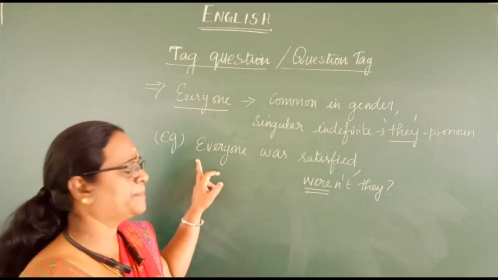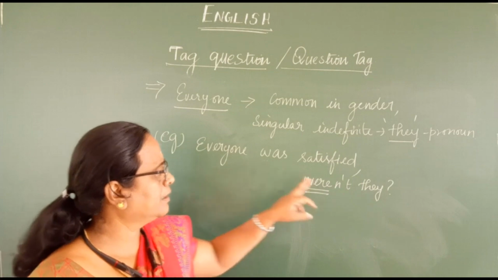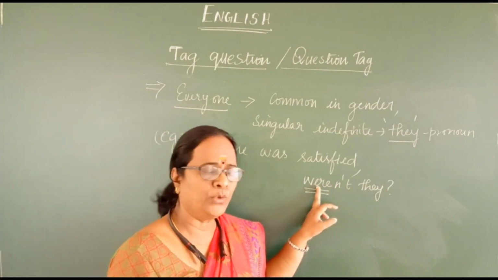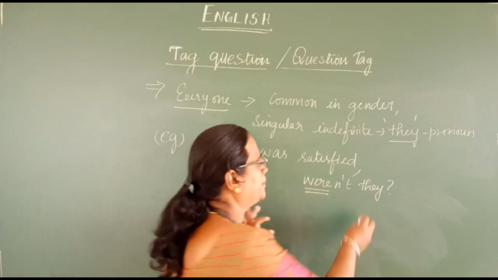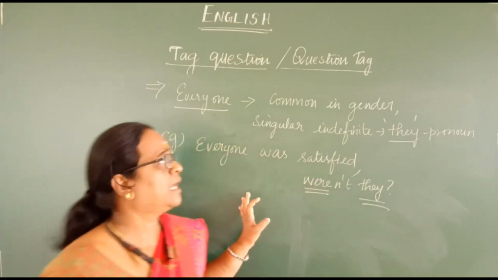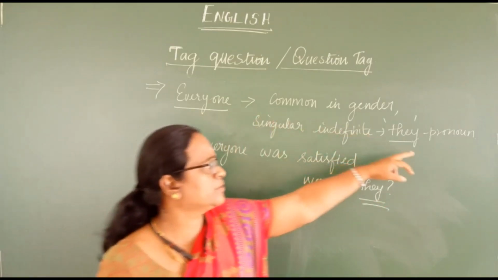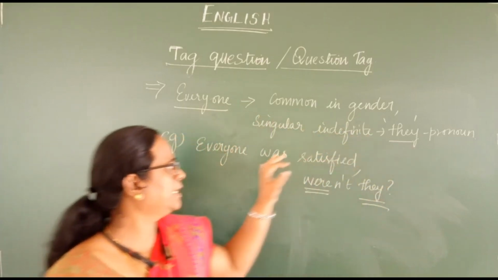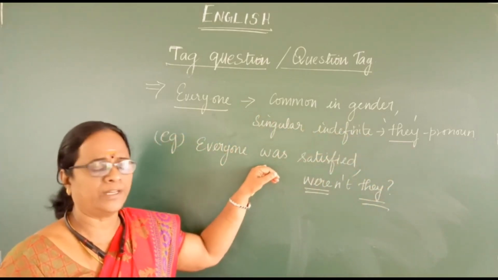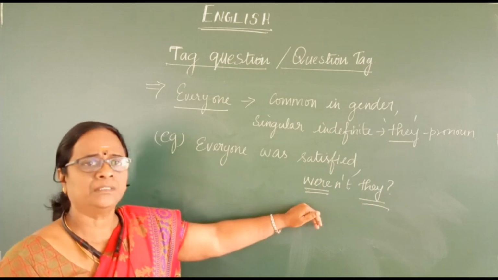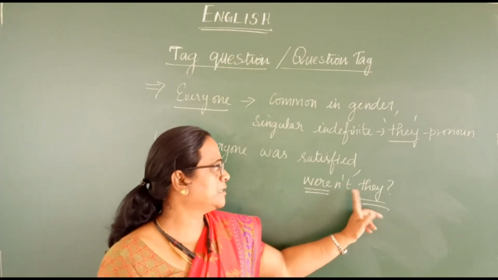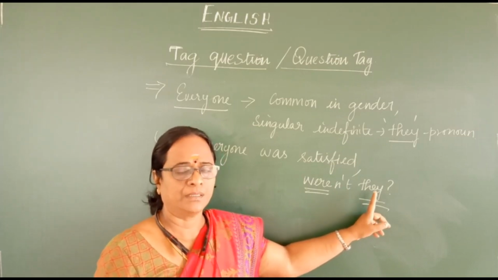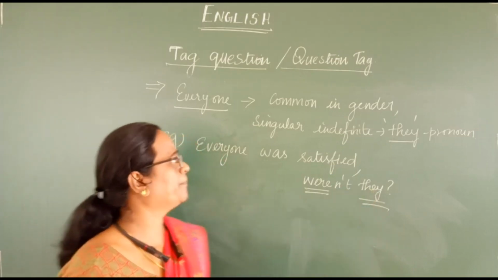This was speaks for everyone. And here were is the plural form, past tense plural form of the verb that speaks for the pronoun they. Because as per the rule, we are going to use the pronoun they. So when it is given in the sentence, it is singular in form. When it comes to the question tag, it becomes plural in form because it is denoting the pronoun they. They is plural.